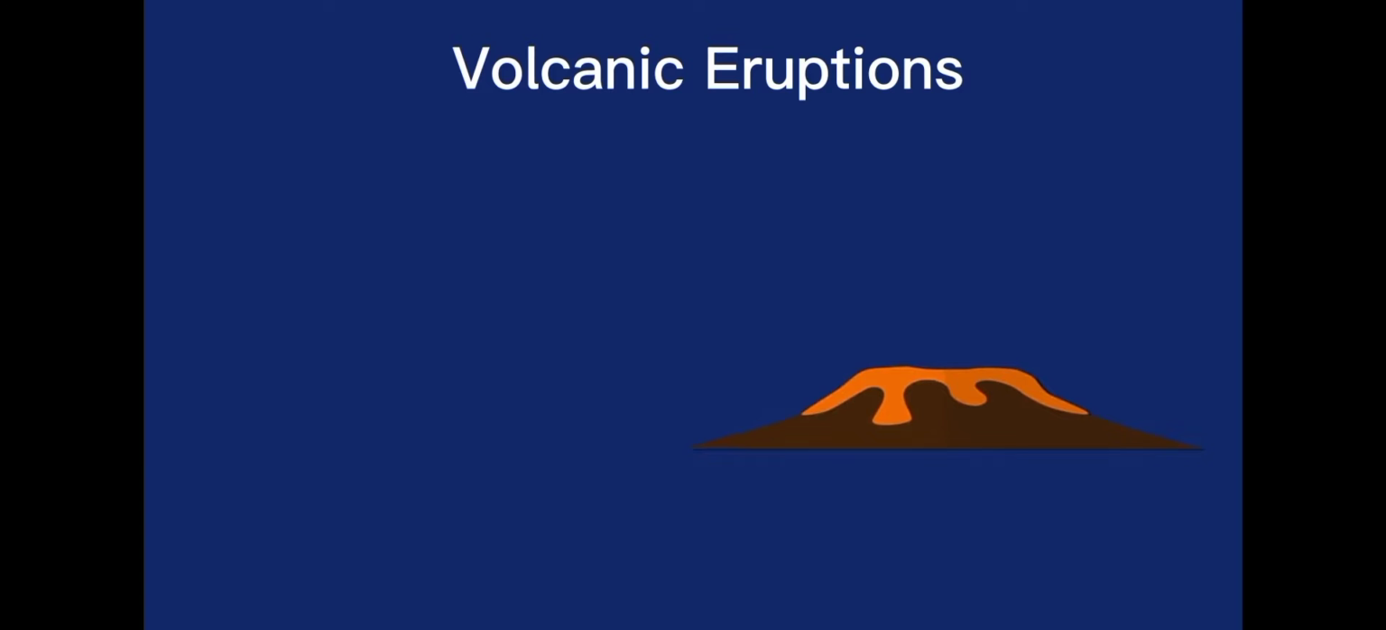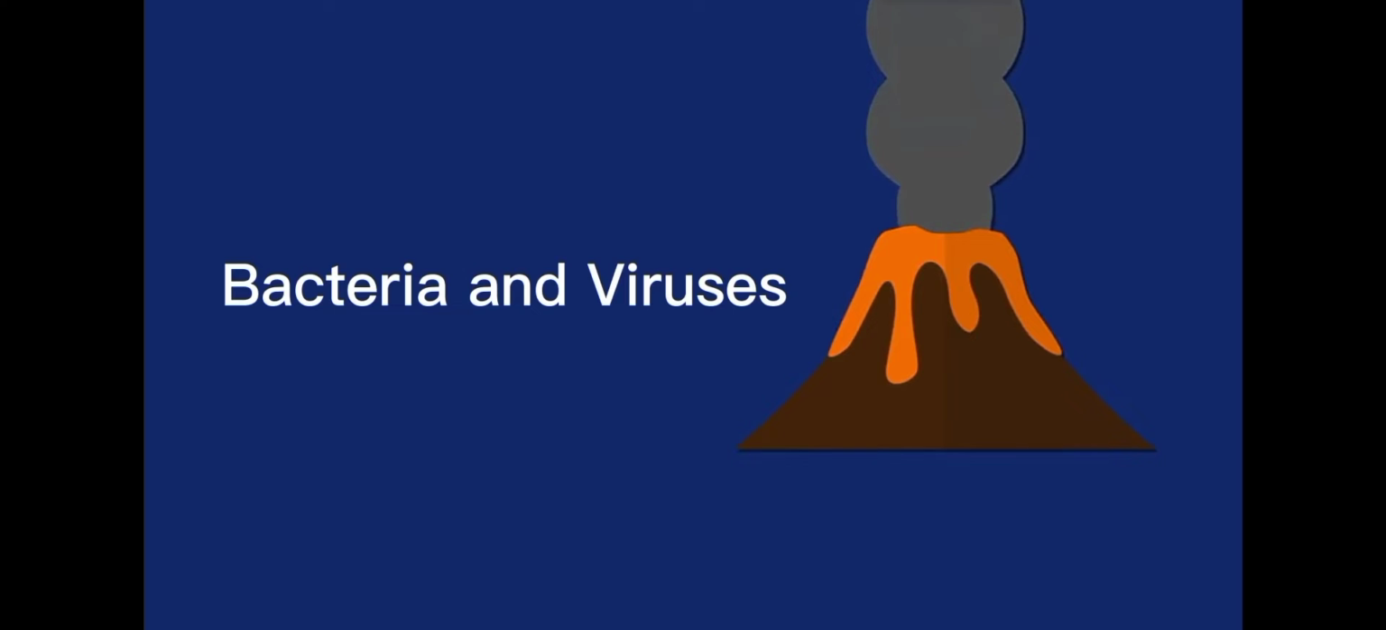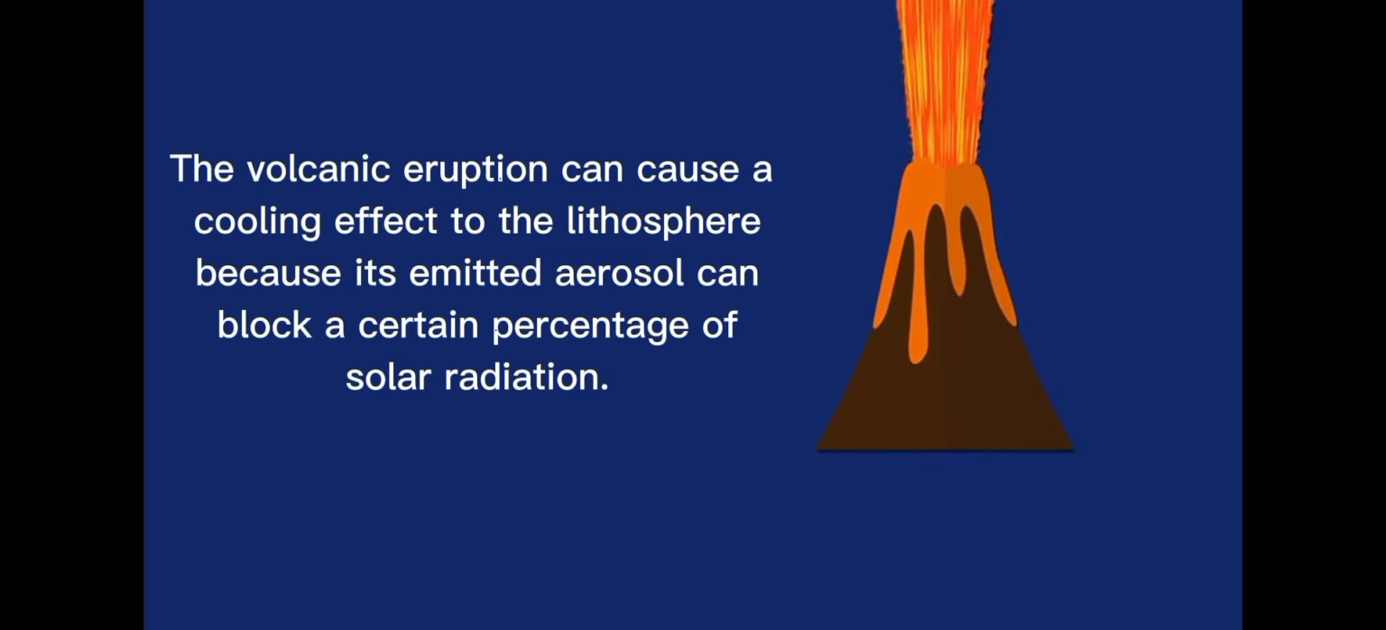Now, let us identify what are volcanic eruptions. Volcanic eruptions are one of the natural causes of climate change. When volcanoes erupt, they emit different natural aerosols like carbon dioxide, sulfur dioxide, salt crystals, volcanic ashes or dust, and even microorganisms like bacteria and viruses. The volcanic eruption can cause a cooling effect to the lithosphere because its emitted aerosol can block a certain percentage of solar radiation. This cooling effect can last for 1 to 2 years.